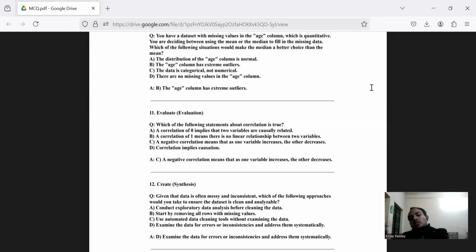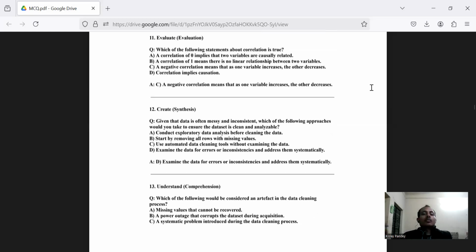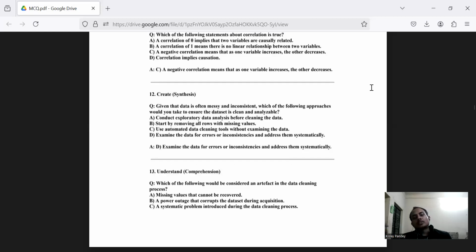Now we are going to question number 12, which is creation or synthesis based. The question says, given that data is often messy and inconsistent, which of the following approaches would you take to ensure the data is clean and analyzable? Option A says conduct exploratory data analysis before cleaning the data.